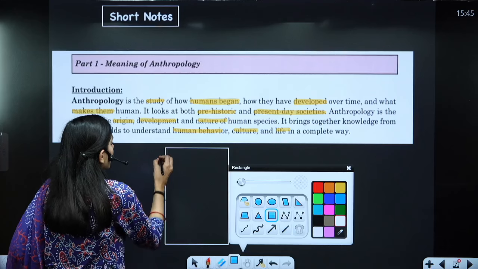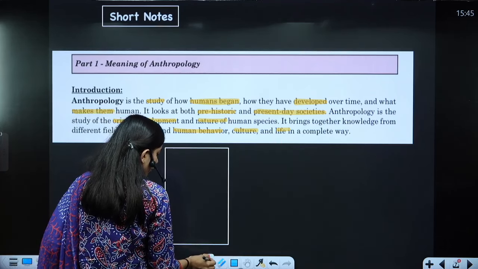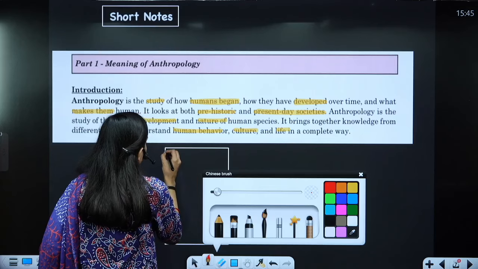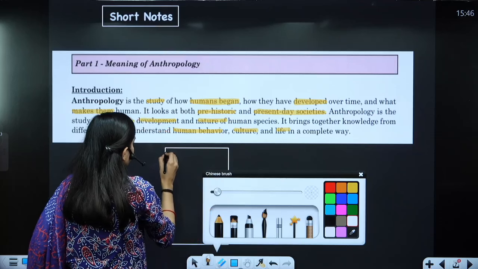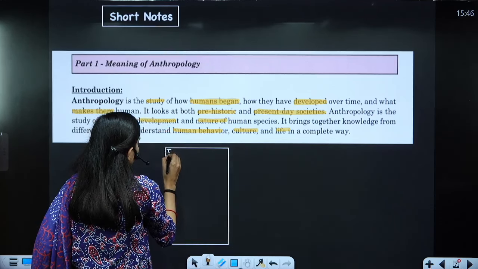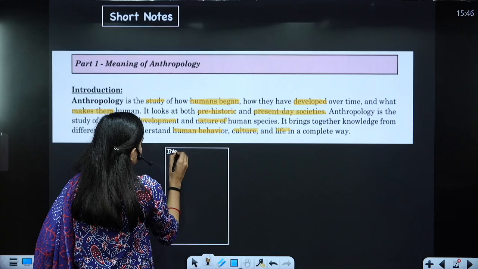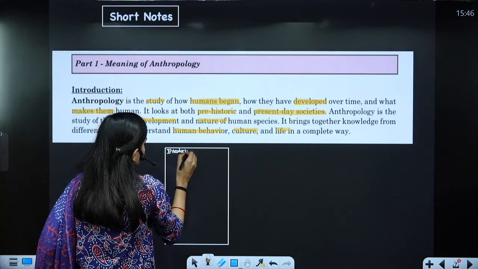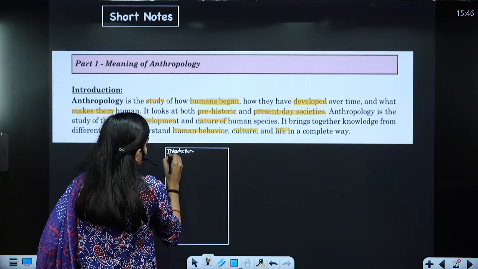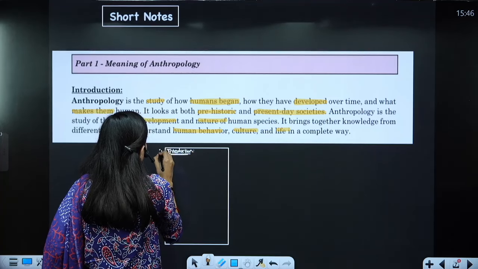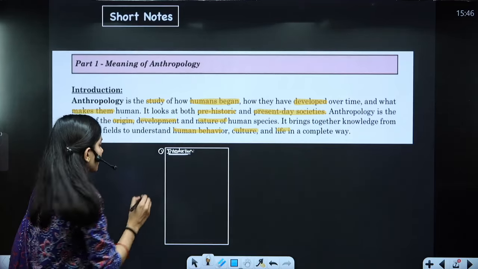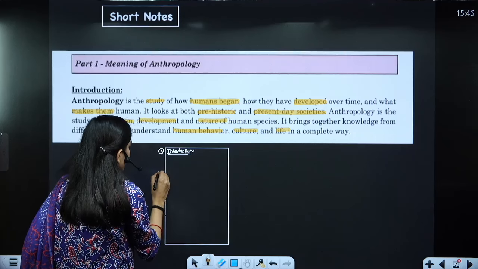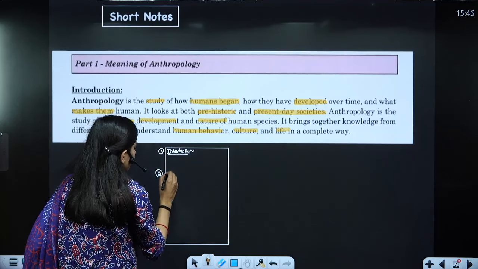Fine. So for that, first you need to write down introduction. This is my first point. Fine, this is my first point in terms of introduction. Then I will write something here. Then the second one is meaning.